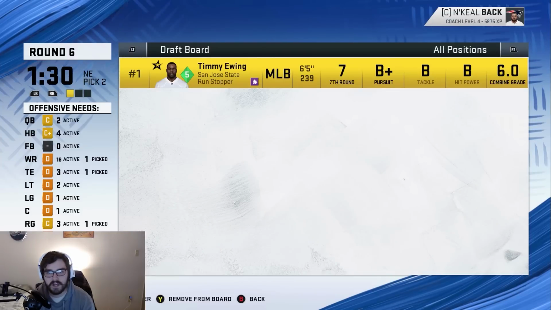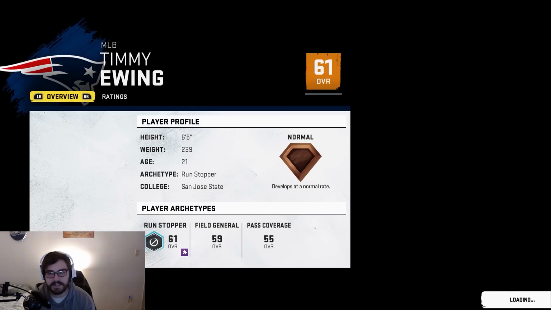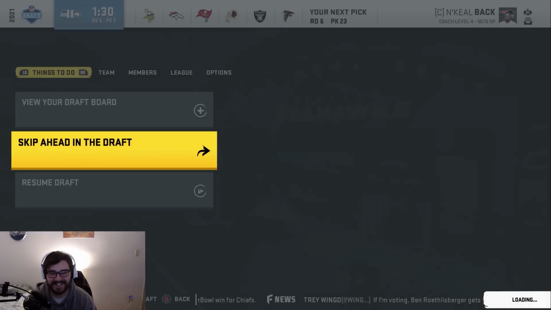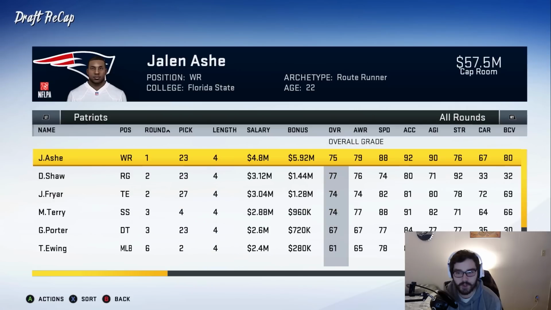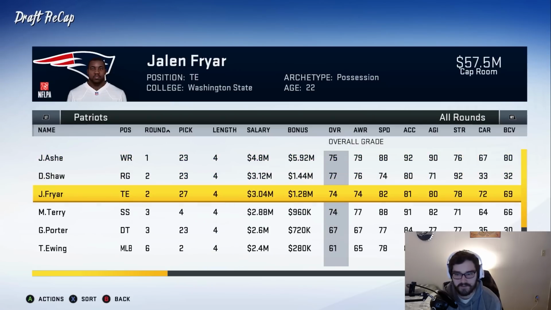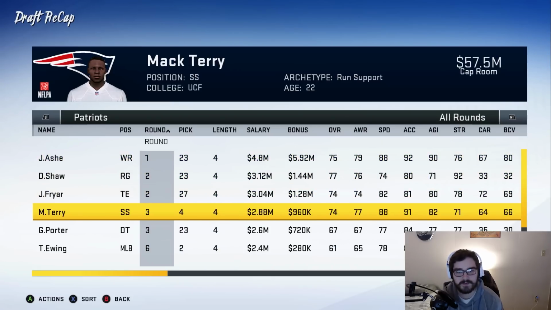We have 1 player left on the draft board, and it's Timmy Ewing. Welcome to the team. He's a 61 overall. That was still a good pick somehow. Let's just advance to the end now. That draft went super well. We got a 75, a 77, and 2 74s. Of course, we traded up twice.